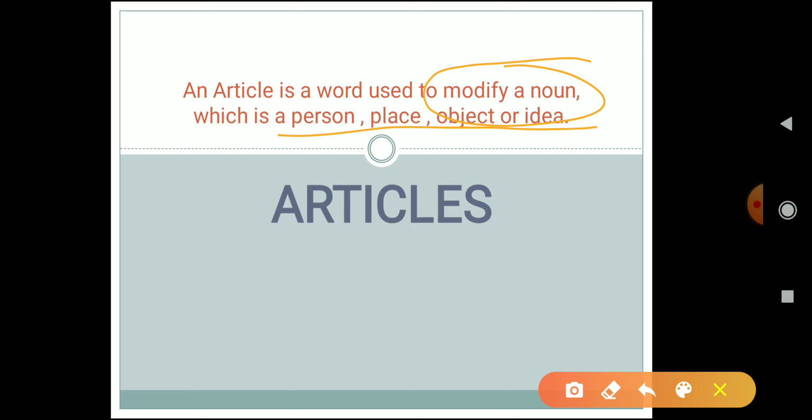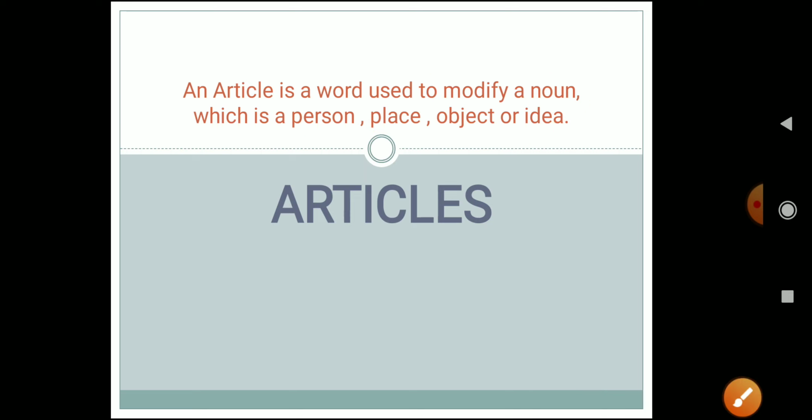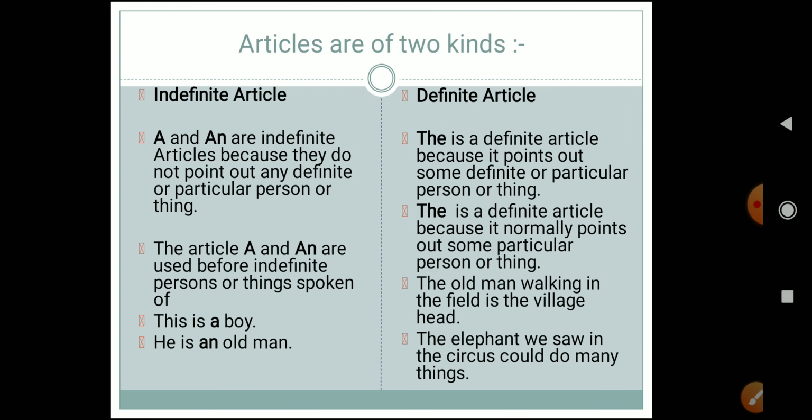So this was the definition of articles, and articles are generally used before a noun, and that is why it refers to a person, place, object, or idea. So articles are of two kinds. First one is your indefinite article and second one is your definite article. So first we will look at what is an indefinite article.